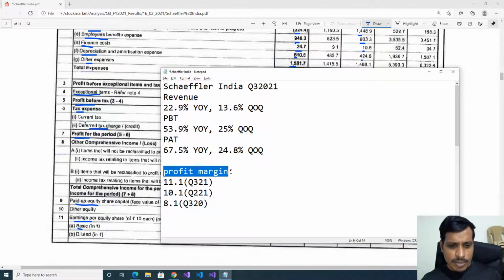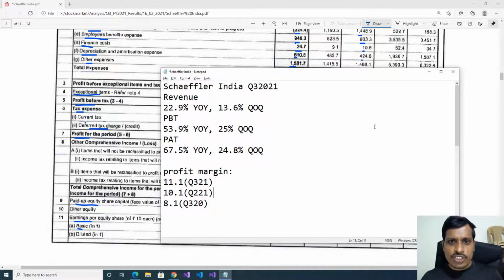Let us check profit margin. Last year December quarter, they got 8.1% profit margin. This year December quarter, 11.1%. Here it increased from 8.1 to 11.1, which means 3% increase. This is a positive sign. If you compare quarter on quarter, previous quarter 10.1%, this quarter 11.1%. Here 1% increased. This is a positive sign.